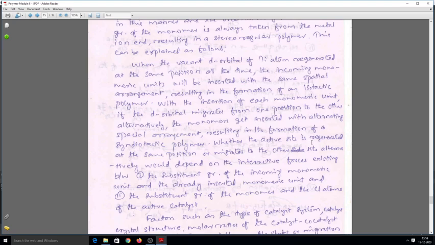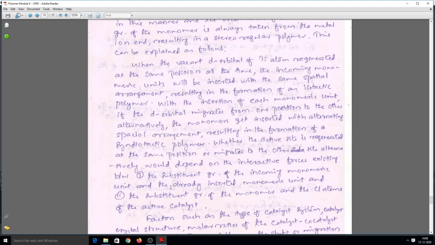Whether the active site is regenerated at the same position or migrates to the other site alternatively depends on the interactive forces existing between them. There are two interactive forces mainly determining it. Several other things like temperature, pressure, solvent system, etc. will also decide the stereo regularity of the polymer formed.